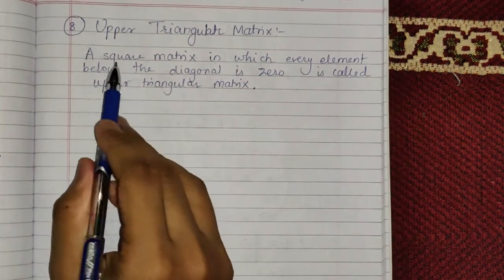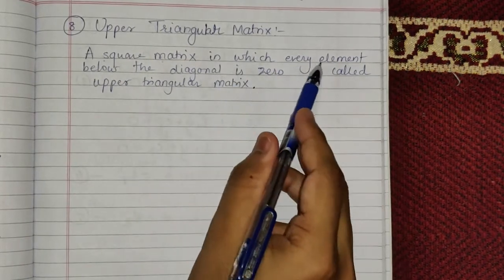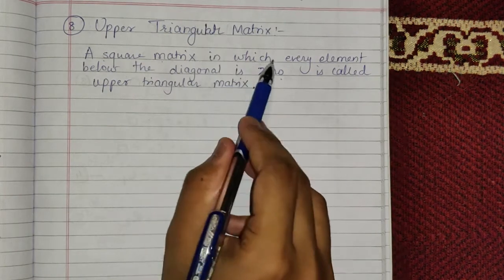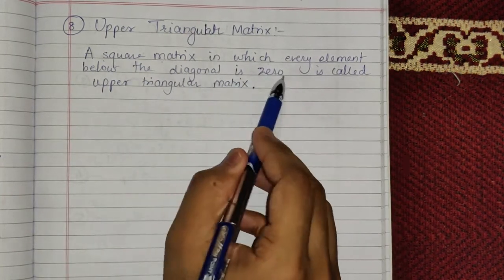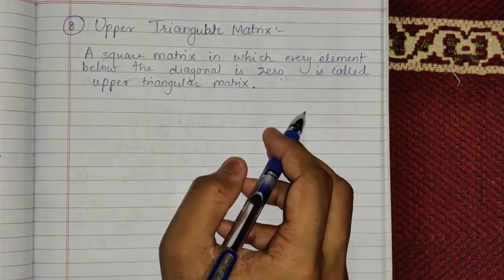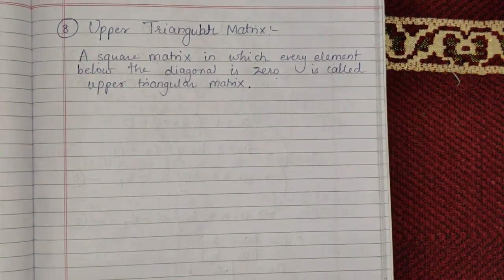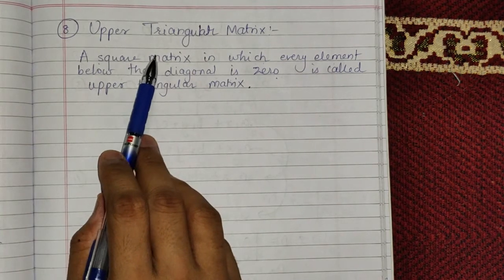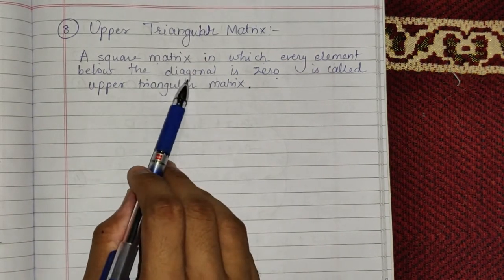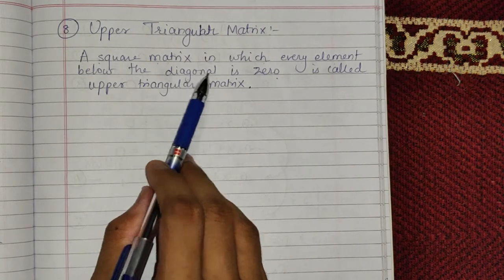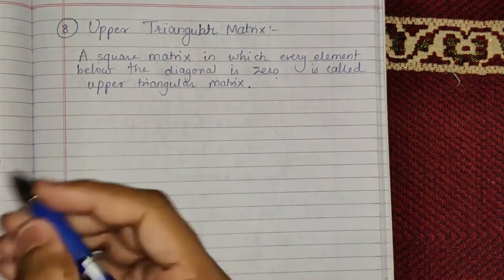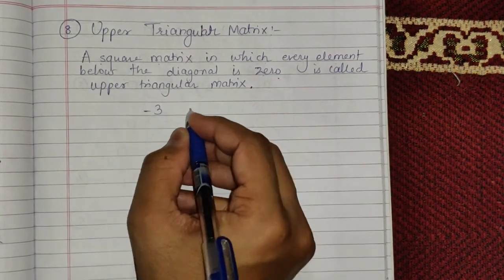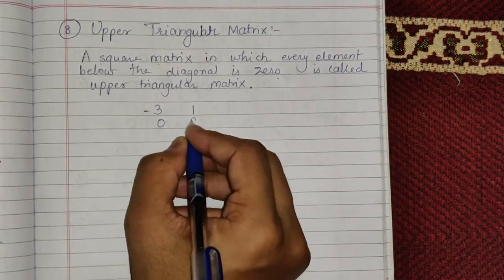It says that a square matrix in which every element below the diagonal is 0 is called an upper triangular matrix. So first of all, an upper triangular matrix is a square matrix, and the elements below the diagonal should be 0. For example, I can write like this: -3, 1, 0, 8.